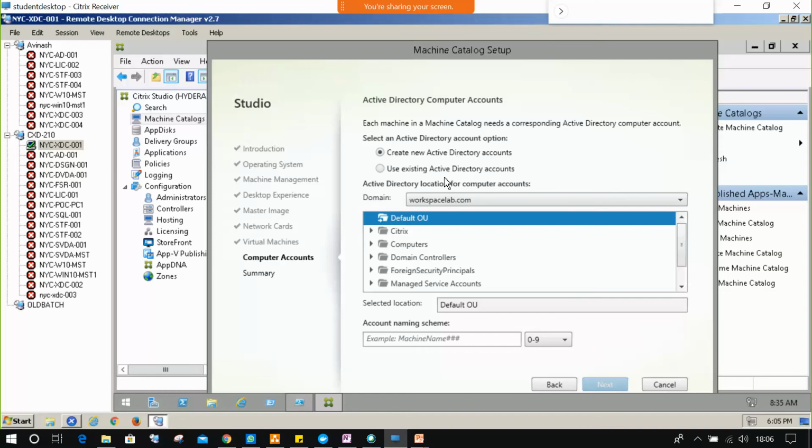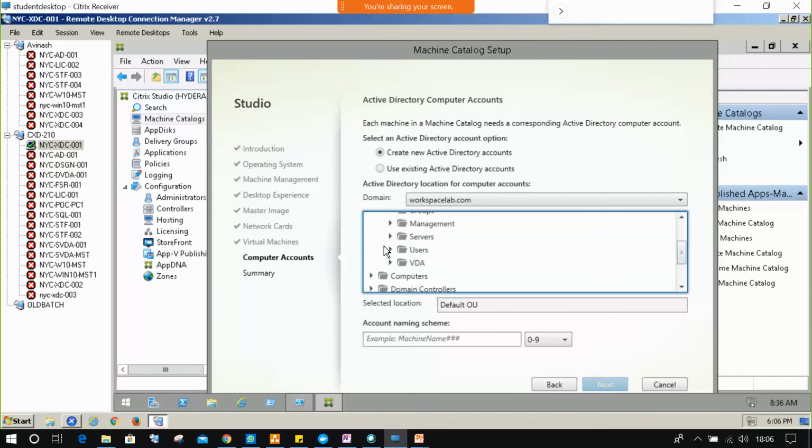If new machines are created, we need a computer name. Without a computer name, the machines cannot talk to the network. Do you have any existing computer names? No, I'm going to create new names. Where do you want to create the new names? Please use a proper OU, organizational unit. Which one do I need to select: servers, remote PC, desktop? Desktops. Perfect.